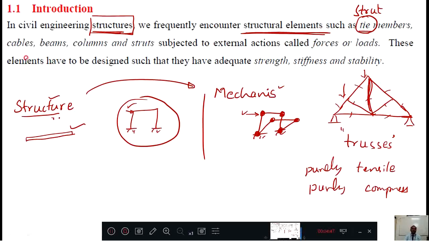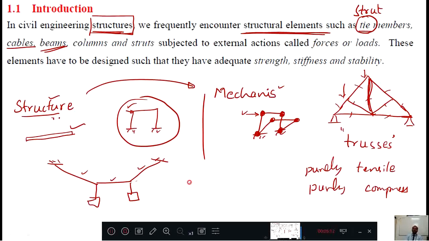Then cables you already know. Even in first year also you might have solved many problems carrying some load here and some load here, some load here. Such problems you have solved. And this is a cable, this is a cable, this is a cable. And beams means in civil engineering structures you will be seeing concrete beams are there. Even if it is a steel structure, there also you will see.